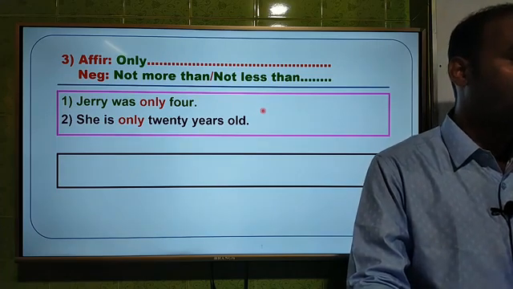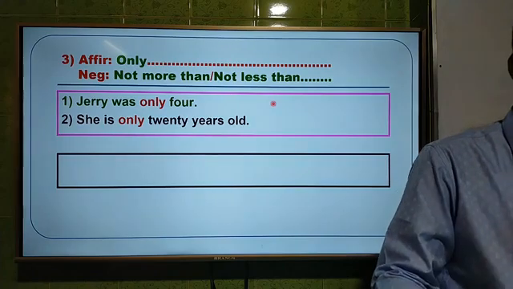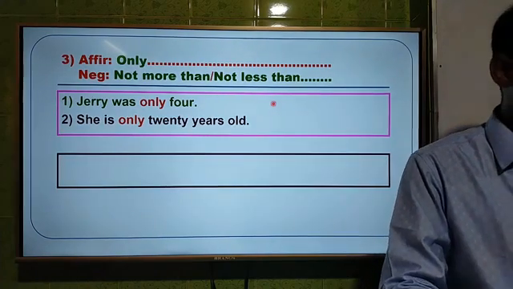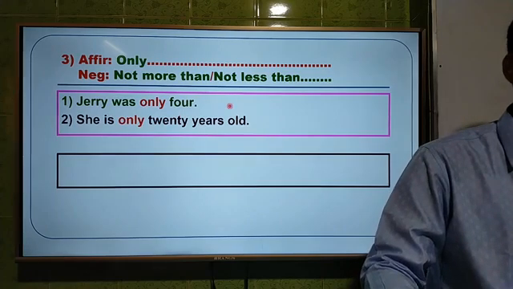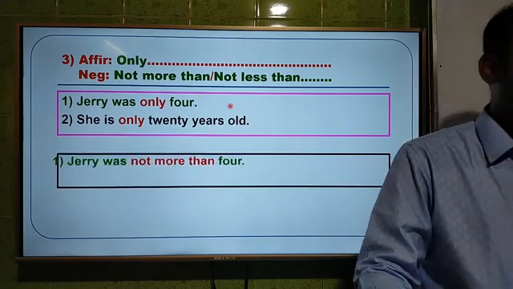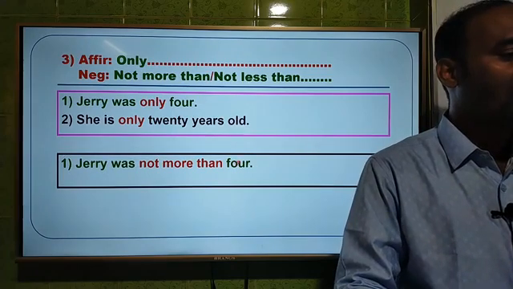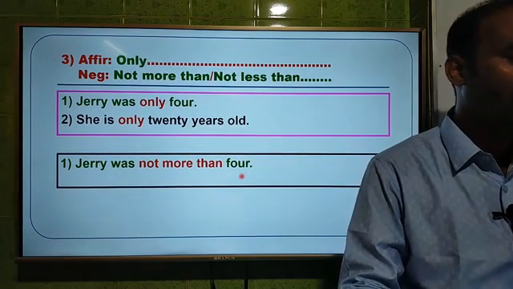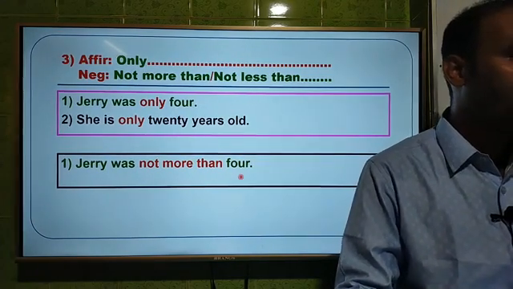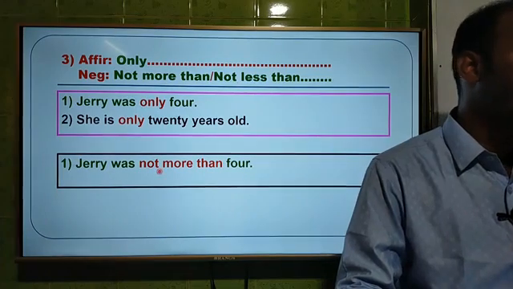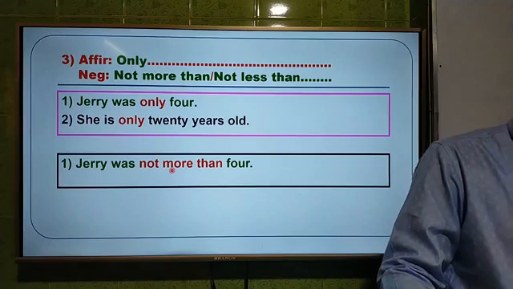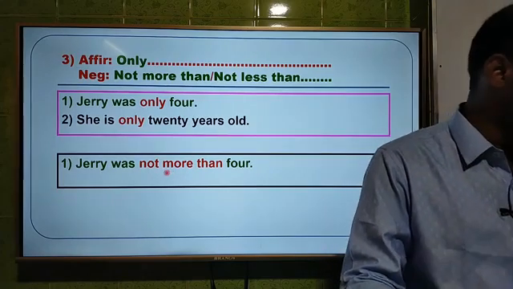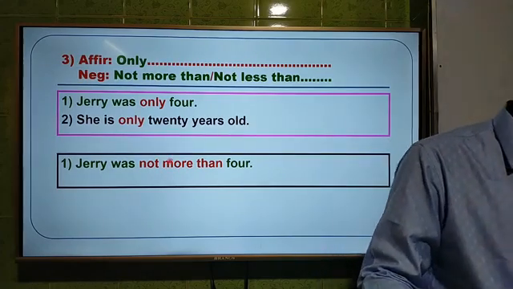Okay, if you have written down the answer, just match the answer with mine. And first one, Jerry was only 4, so the answer will be Jerry was not more than 4. And I have told you to use not less than in the second sentence. Jerry was not more than 4. It has been written down by Samia Muskan.